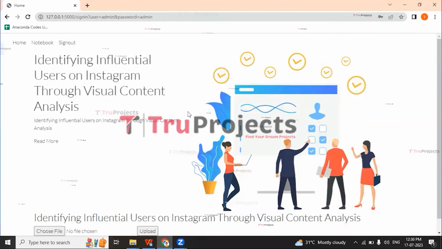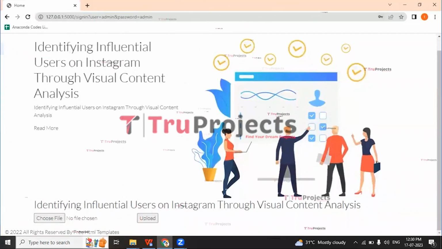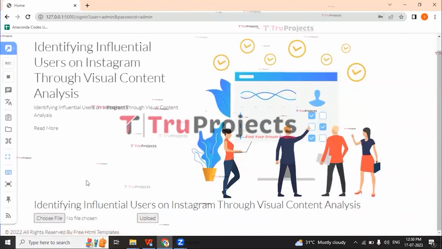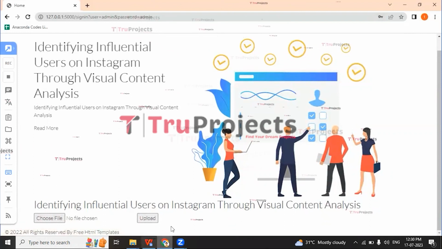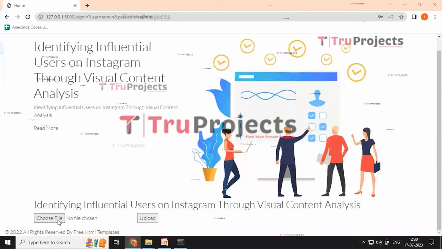After logging in, we get redirected to this page. Here we can see that two buttons are present, the choose file and upload buttons, and we need to click on the choose file button.